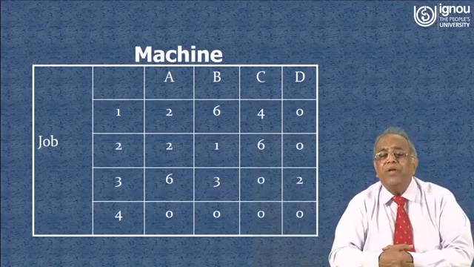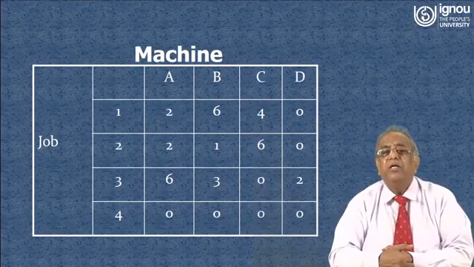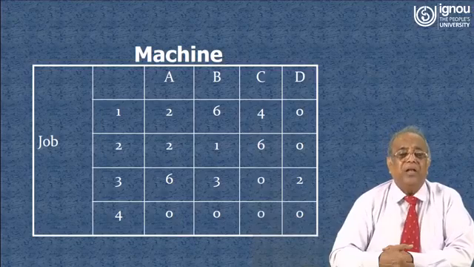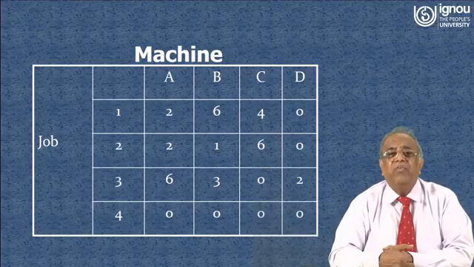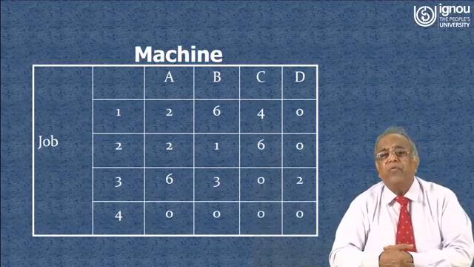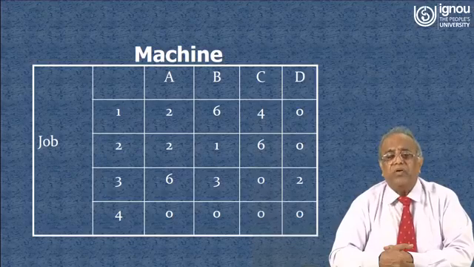See how many lines you have to draw to cover all the zeros. Cover means cross out. If you draw a line on the 4th row, all those zeros will be covered, and if you draw a vertical line at the 3rd column, then 1 zero will be covered, and if you draw a line on the last column, then 2 zeros will be crossed out.